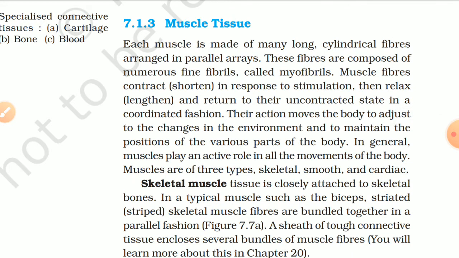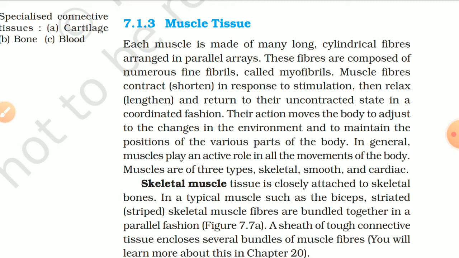7.1.3 Muscle tissue. Each muscle is made of many long cylindrical fibers arranged in parallel arrays. These fibers are composed of numerous fine fibrils called myofibrils. Muscle fibers contract, shorten in response to stimulation, then relax, lengthen, and return to their uncontracted state in a coordinated fashion. Their action moves the body to adjust to the changes in the environment and to maintain the position of various parts of the body.